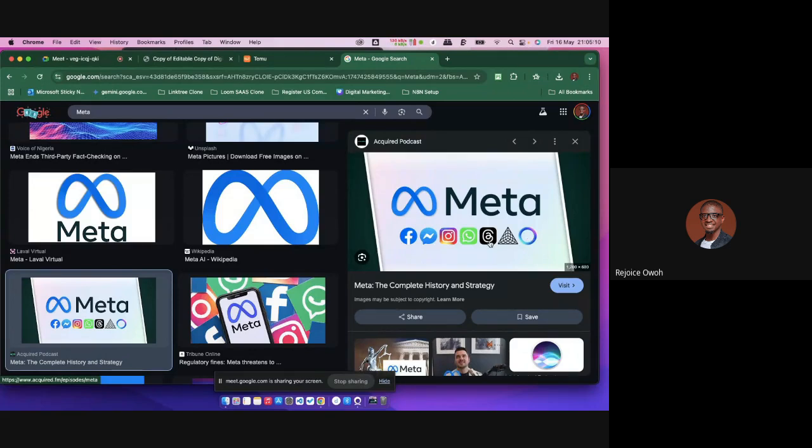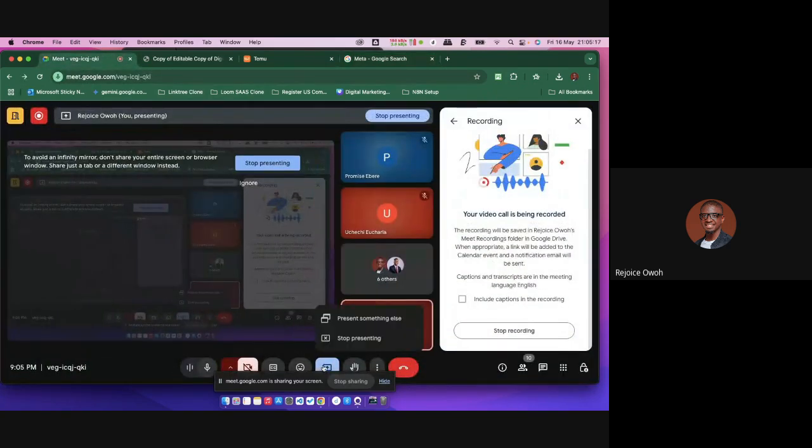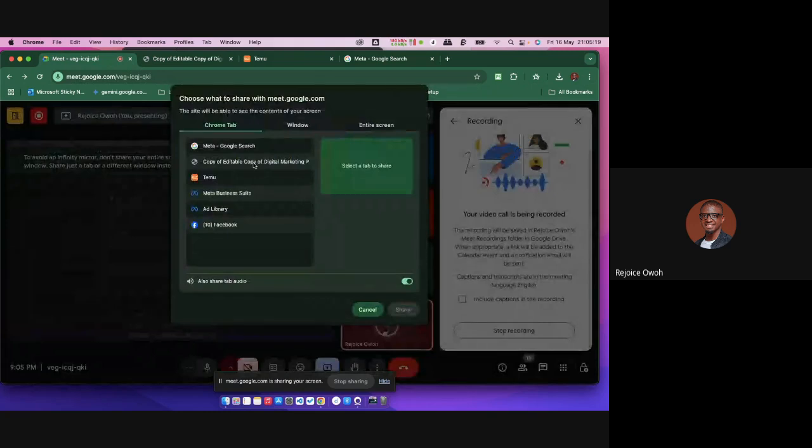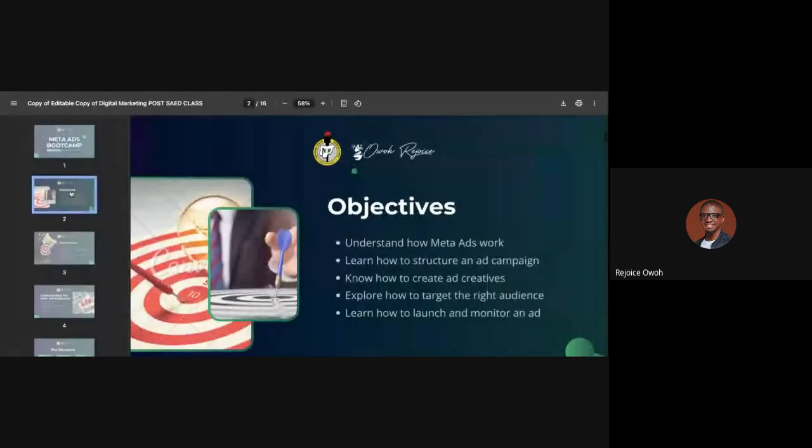Now the question is, how can you run ads or market on the Meta platform? That is what we have today, and that's why I told you guys we're going to be doing Meta ads. This is currently the Meta ads bootcamp. What that means is that the objective of this class is to show you how Meta ads work, how to structure an ad campaign, how to create ad creatives, how to know the right audience, and how to launch and monitor ads, right? I'll be doing that as quickly as possible.